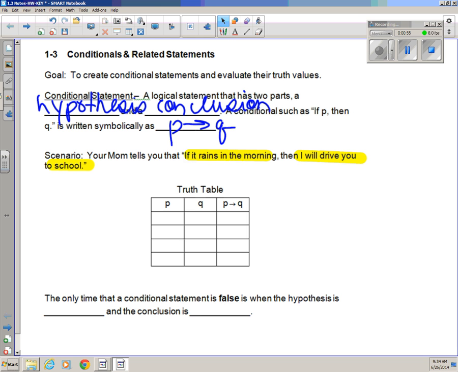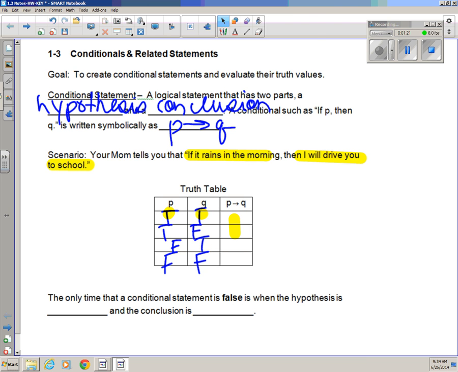Okay, so let's take our truth table. They always start the same way: TT, TF, FT, FF. The condition is if it rains, I'll drive you. So take a look here. Did it rain in the morning? Well, yes. Did your mom drive you to school? Well, yes. Did she tell you the truth or a lie? Well, she told you the truth, right? So it rained, you got your ride. Therefore, mom told me the truth.